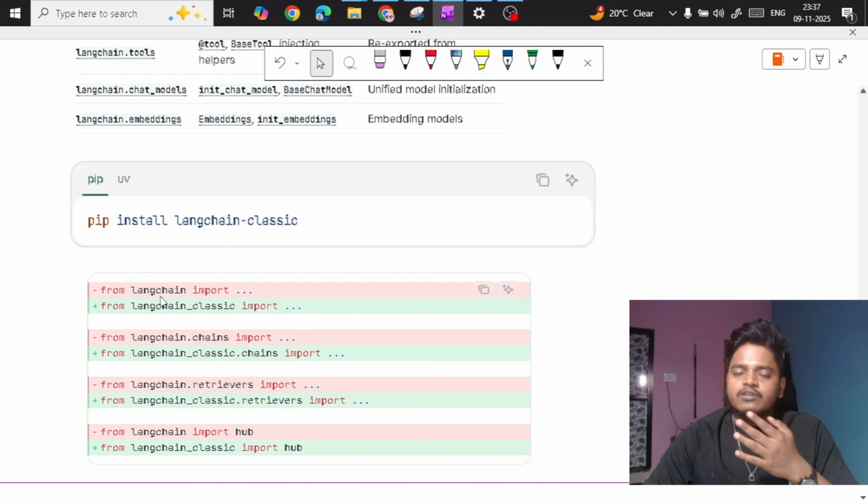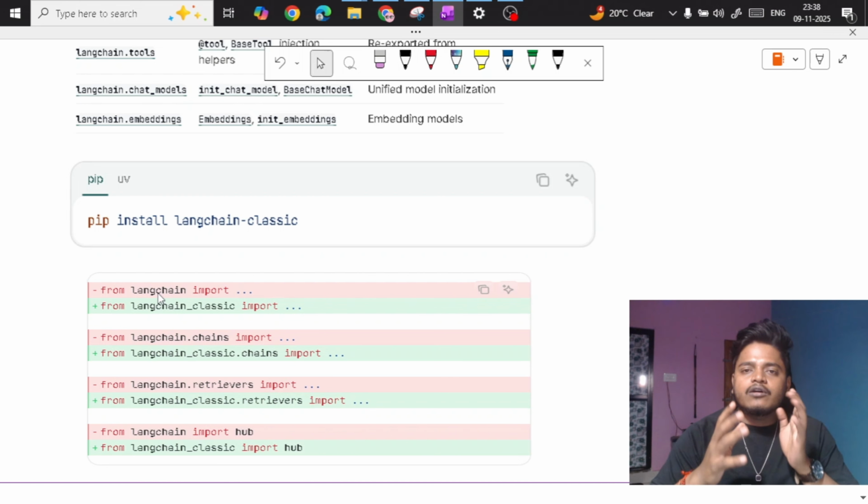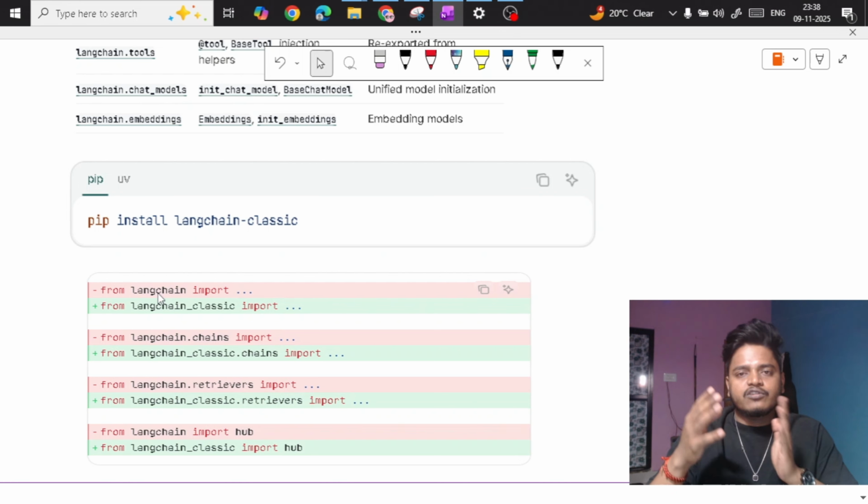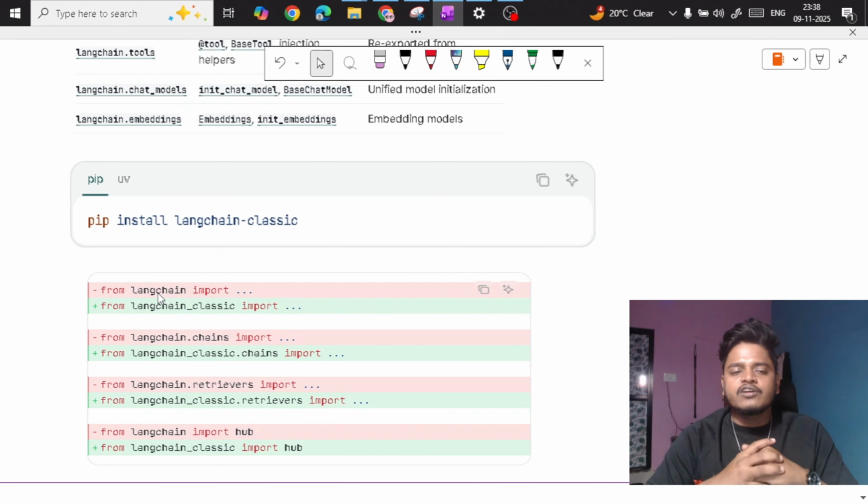If you are using the current version, like LangChain version 1, then you have to use from langchain. They have two different things. If you already have an application based on the previous version of LangChain, then you have to use langchain_classic. If you are working on the latest version of LangChain, then you would simply use from langchain or pip install langchain.